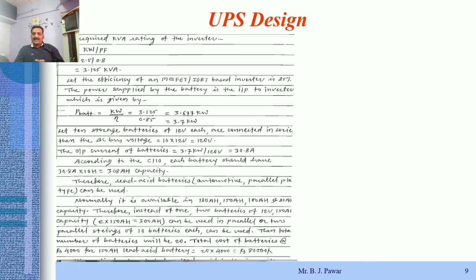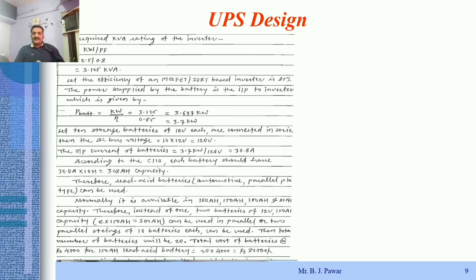So see, as per the requirement, the total voltage requirement of the input of our UPS system or inverter is 120 volts, and the Ah requirement is 308 Ah. Correct? So whenever we connect 10 batteries in series, the voltage available will be 120 volt, but only by connecting 10 batteries in series the Ah rating will not improve. The Ah rating will remain that of a single battery.